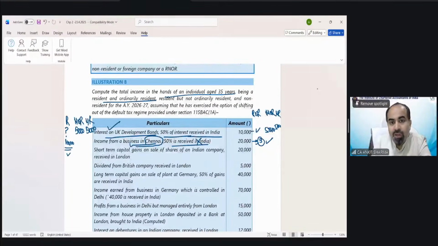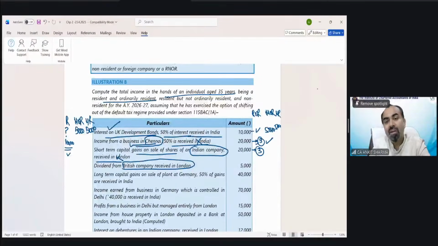Now, short-term capital gain on sale of share of an Indian company. Again, it is an Indian company. Received in London, how does it matter? Deemed to arise in India. Taxable for all. Dividend from British company received in London. Company is British company, received in London. So that is only going to be taxed in case of ROR.